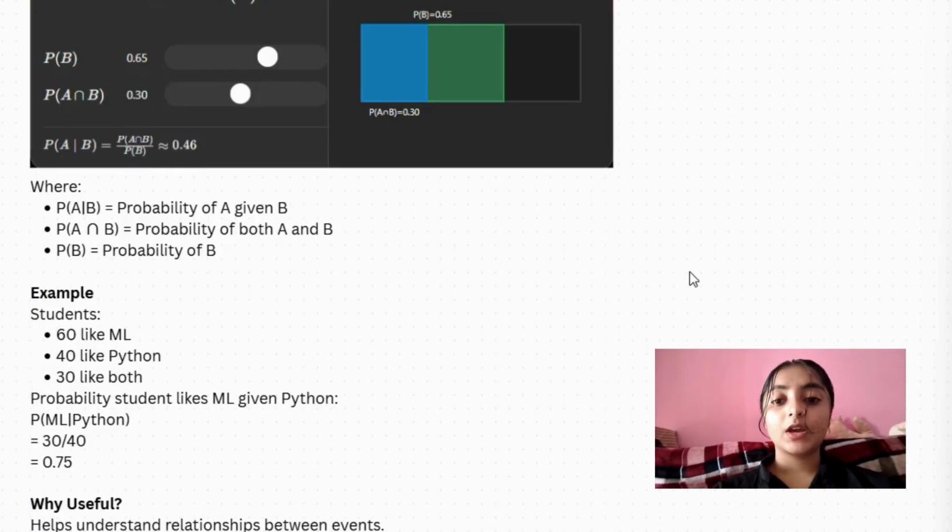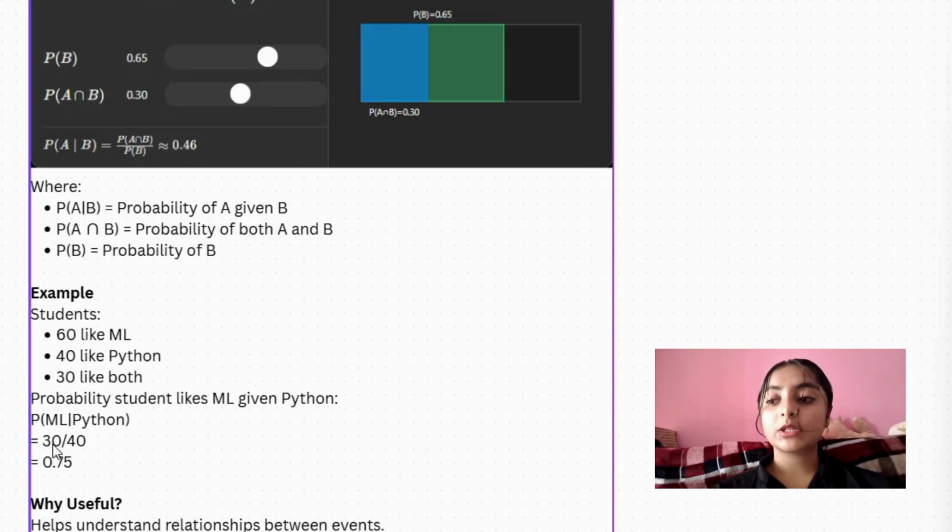So among Python students, how many like ML? Of the 40 Python students, 30 like ML also, and 10 students don't like ML. So the answer is 30 out of 40.